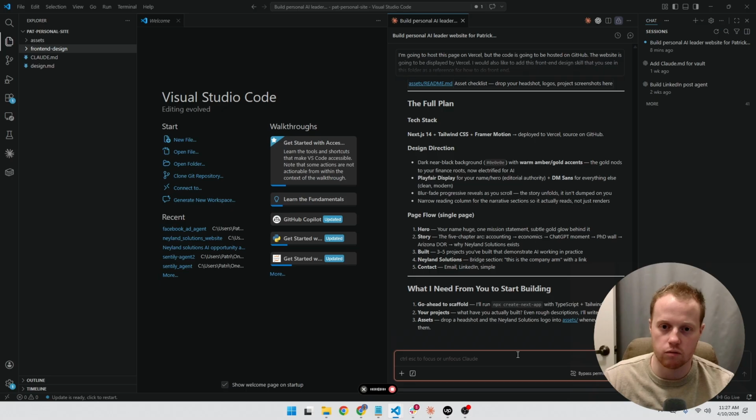Our personal lead magnet is the AI opportunity starter kit. So a company just fills out a little bit of information about their company, and then we send it to AI and it generates this really cool polished report. And assets. Yes, I will go ahead and drop the assets.